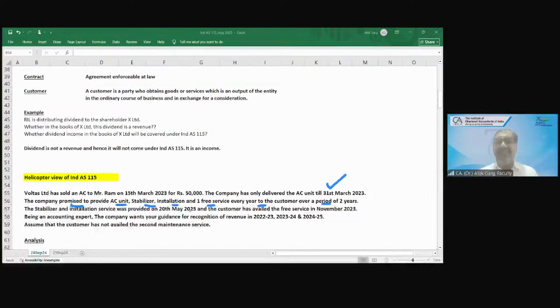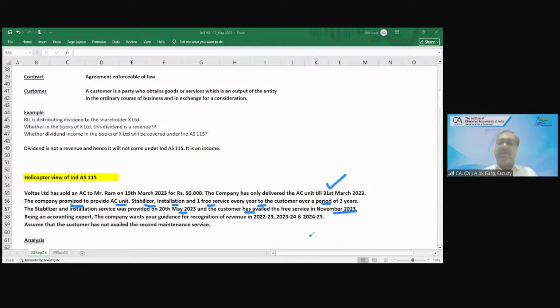The company had neither provided the stabilizer nor any installation service or any free service. The stabilizer and installation service was provided on 20th May 2023 in the next financial year, and the customer availed the first free service in November 2023.